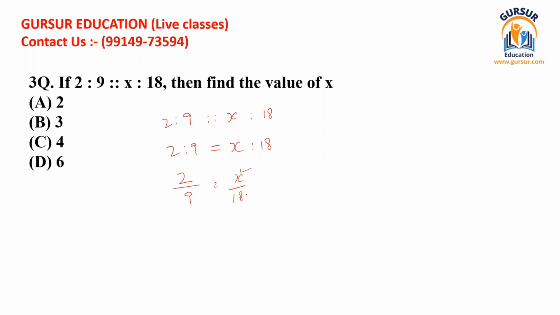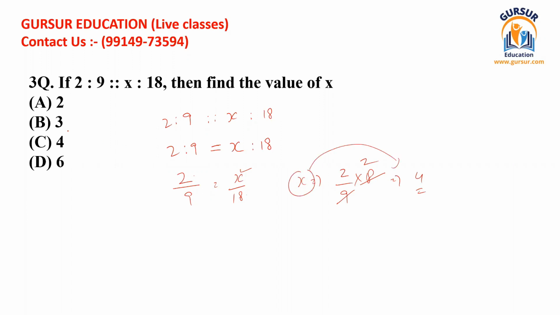You can take the 18 to the right hand side, cut that 18 with the table of 9, and you are left with 4, and that is the value of x.